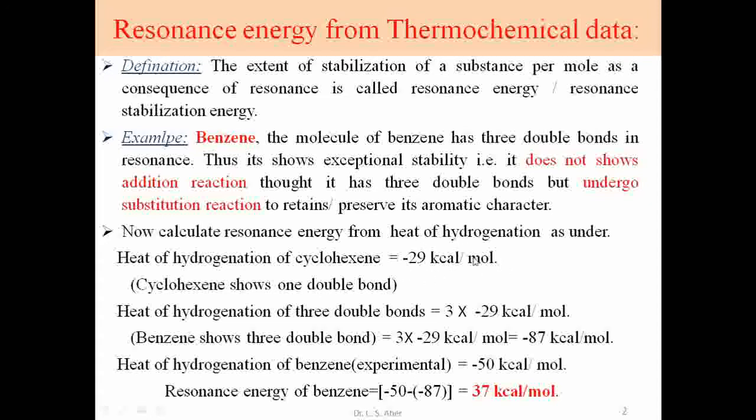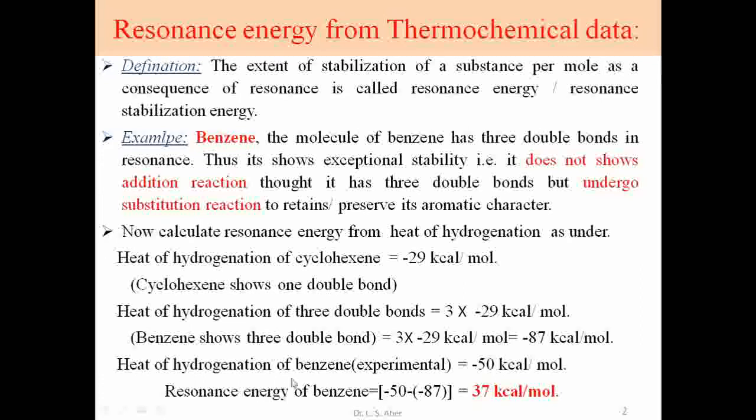If we have 3 double bonds in benzene, the energy should be 3 times that, so our expectation is minus 87 kilocalorie per mole to hydrogenate the 3 double bonds.